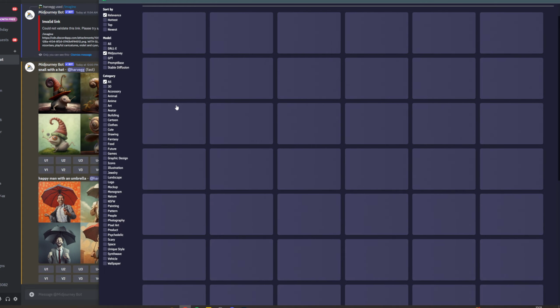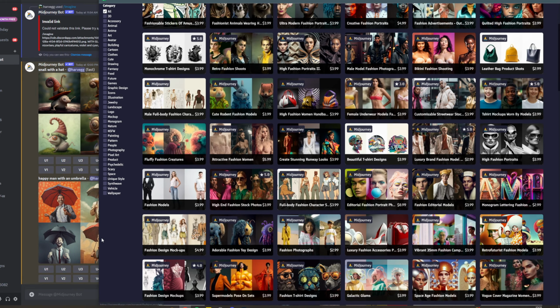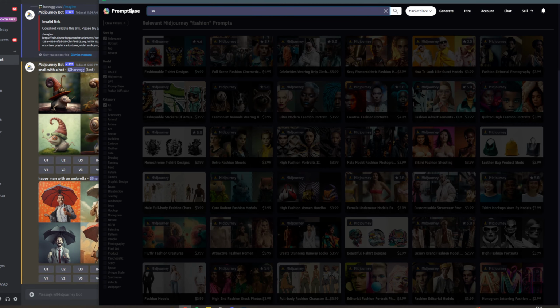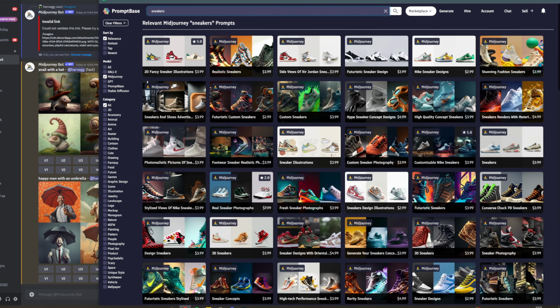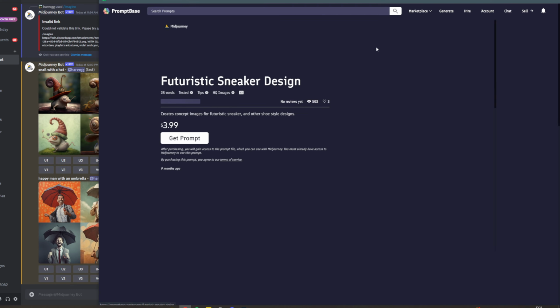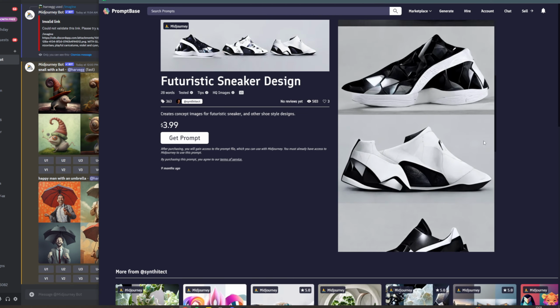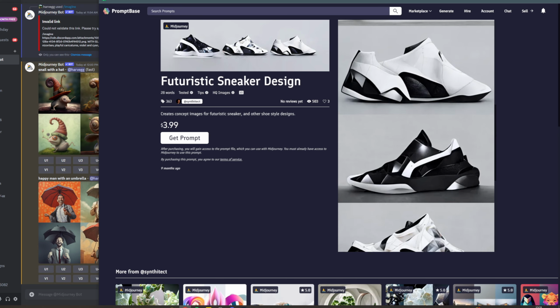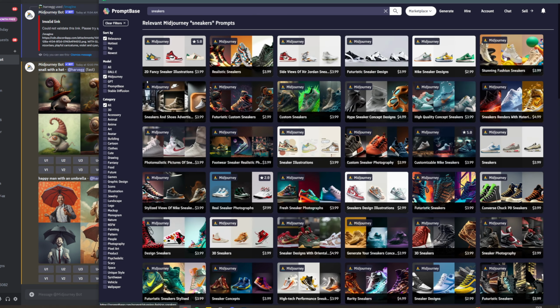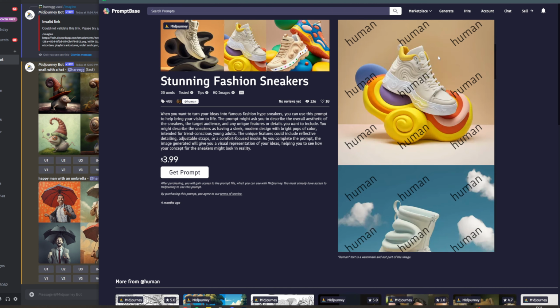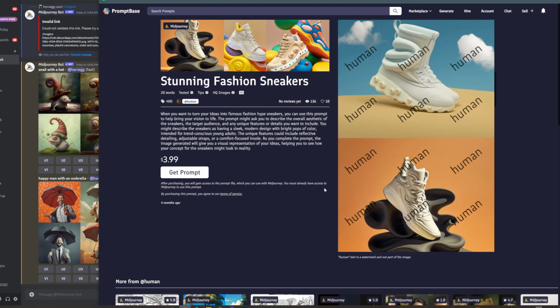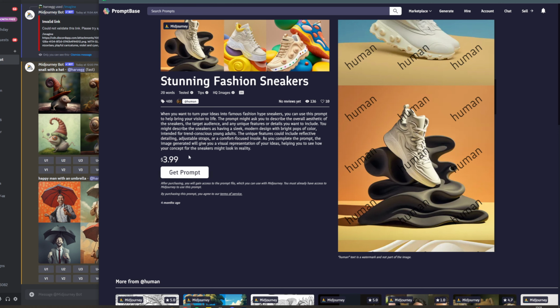Now if I go back, let's see what else there is. I'm going to type in sneakers. Let's say we're a sneaker designer. So here, this is going to give you some sneaker designs. Maybe you could use this as inspiration. Or maybe you have some sneakers that you already have created or something like that, and you want to make some cool product photos with them. Then you could go on here and grab this prompt here, and it would show you how to use this.